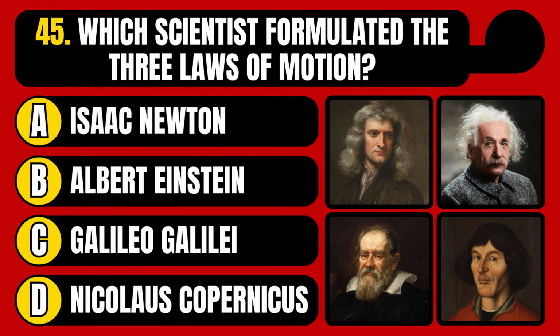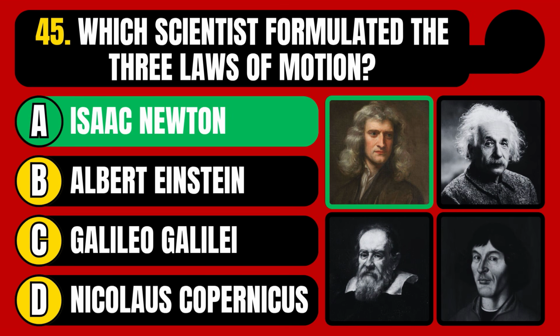Which scientist formulated the three laws of motion? Isaac Newton, Albert Einstein, Galileo Galilei, or Nicholas Copernicus? The correct answer is option A, Isaac Newton.